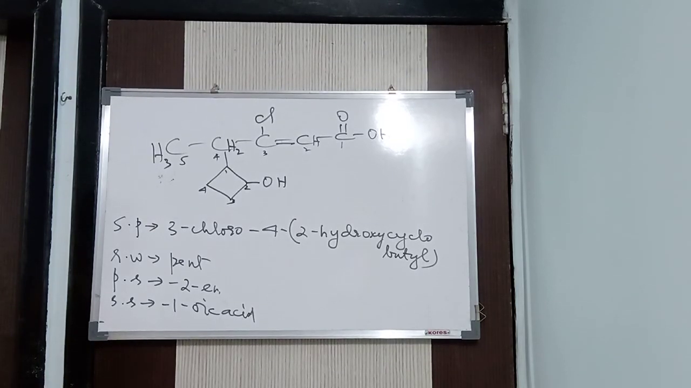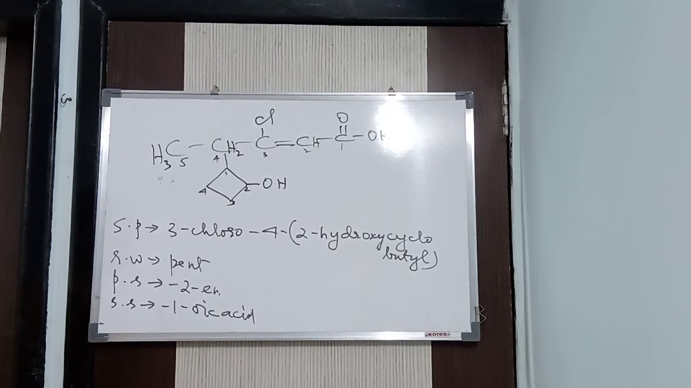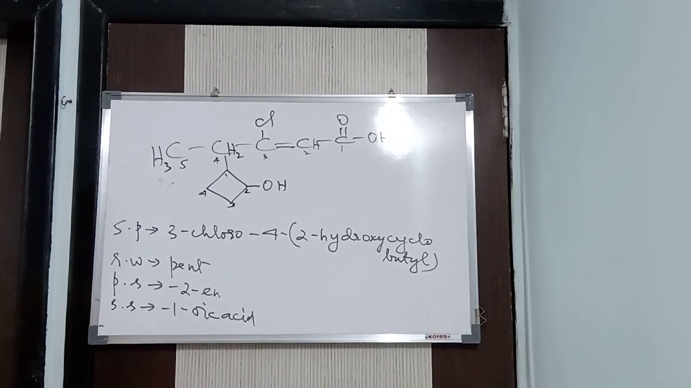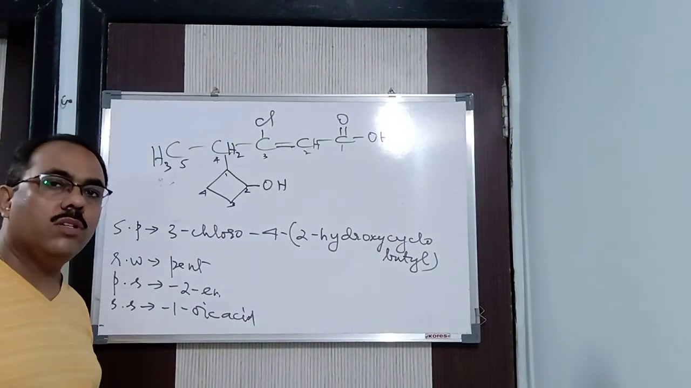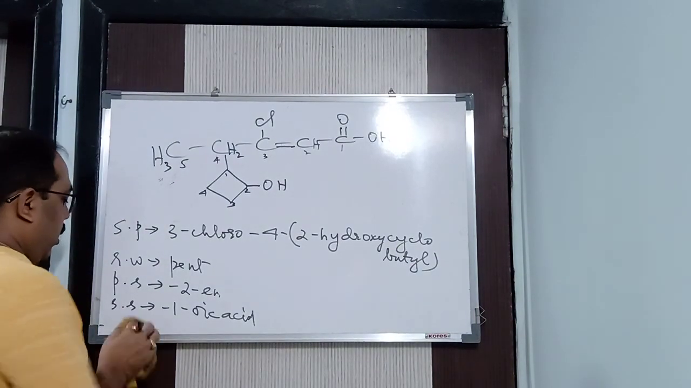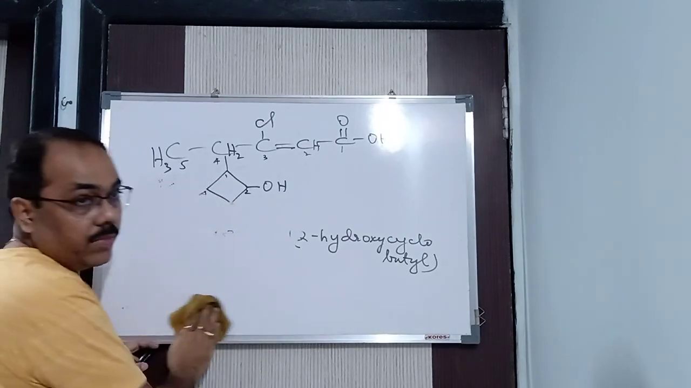Clear? Understood now? The rule is: if the ring and the chain both contain a functional group, in that case we decide which is the primary functional group. If the ring contains the primary functional group, then the ring becomes the root word. If the chain contains the primary functional group, then the chain becomes your root word. Alright, so it is done accordingly. Okay, now next. Thank you very much.